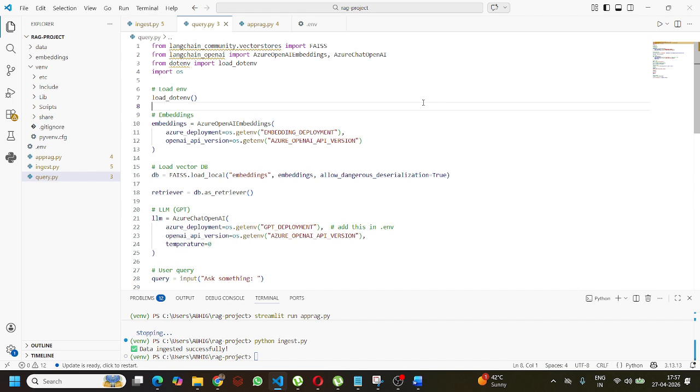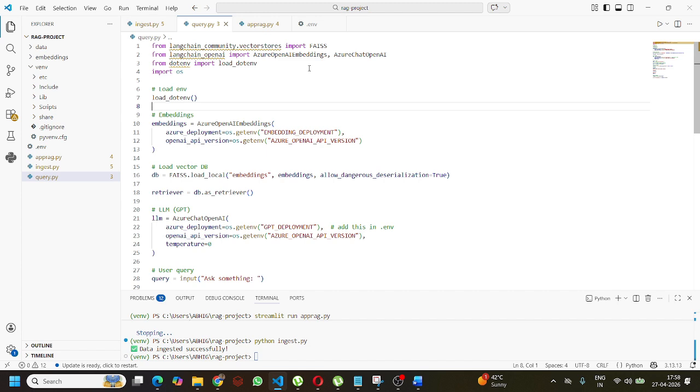query.py. In query.py, you can see the imports: langchain_community.vectorstores import FAISS, langchain_openai import AzureOpenAIEmbeddings, AzureChatOpenAI, and from dotenv import load_dotenv. What is exactly it? Here you can see that FAISS is used to load the saved store, right?